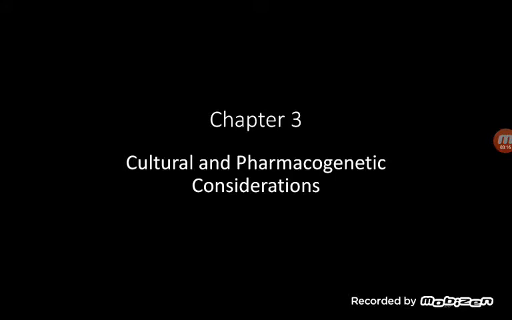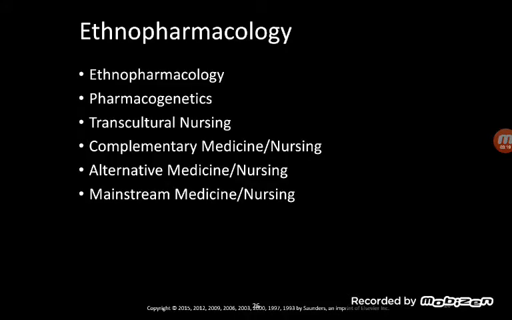Cultural and pharmacogenetic considerations. Ethnopharmacology has to do with pharmacology that looks at how drugs affect different people of different ethnicities. Part of that is pharmacogenetics. Part of that is transcultural. So there are a lot of factors playing into that, not just the inner genetic makeup of the person, but the outer sociological makeup of that person's environment.